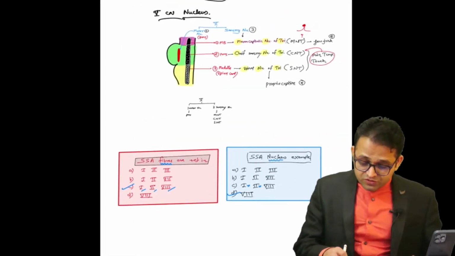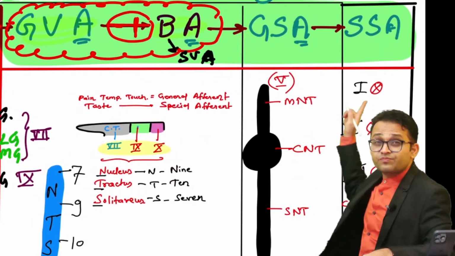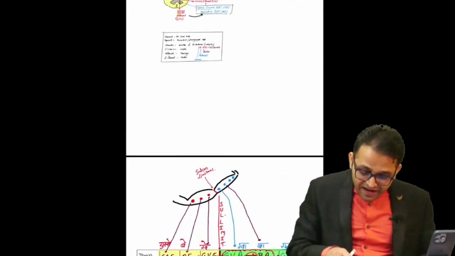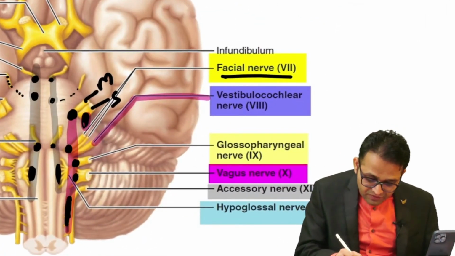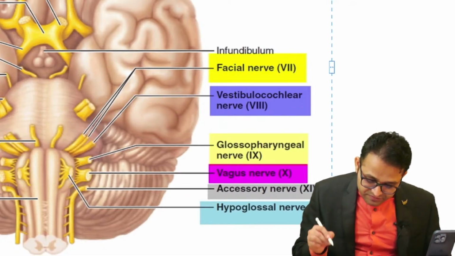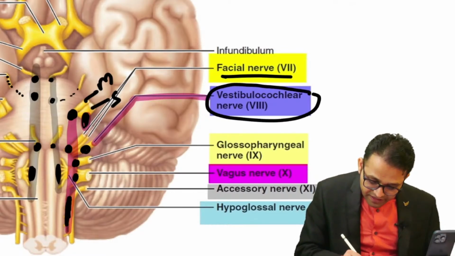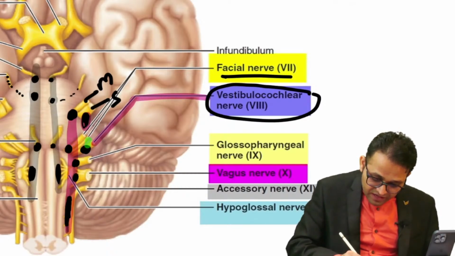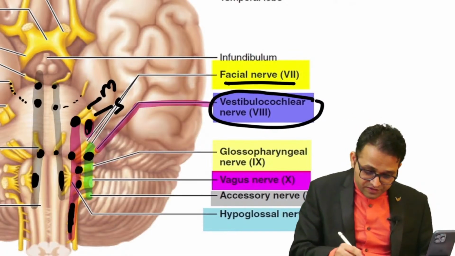Getting the point? So that's why the eighth cranial nerve, special somatic afferent, is the eighth cranial nerve. So these are located on the lateral-most position. That's why in this beautiful creation of God, our body, you will observe that the vestibulocochlear nerve and their nucleus are located on the lateral-most side. Are you getting it? Our topic was this one, sir.